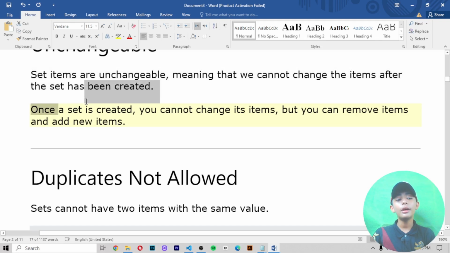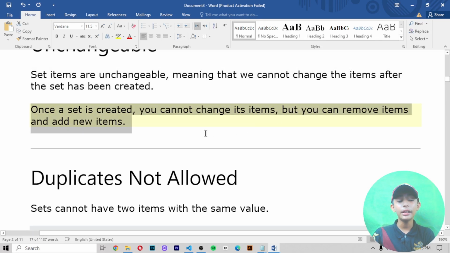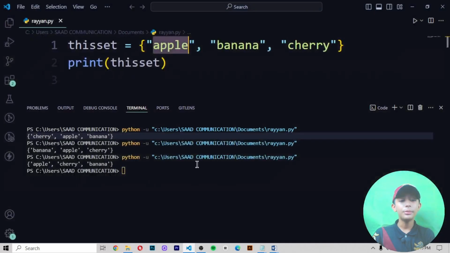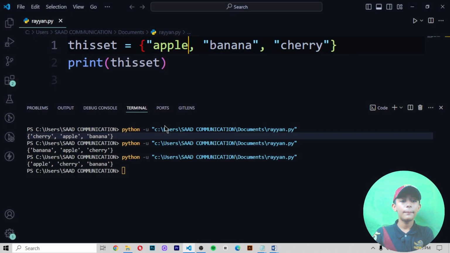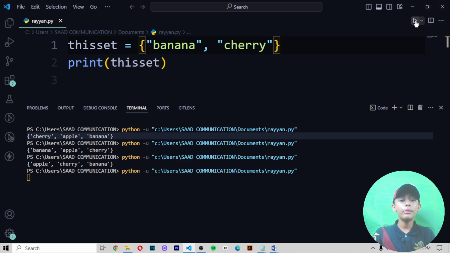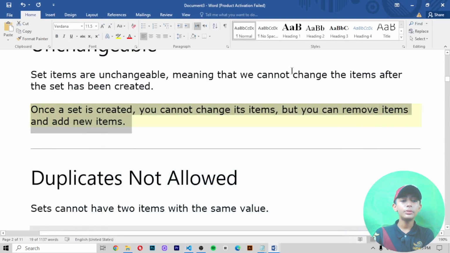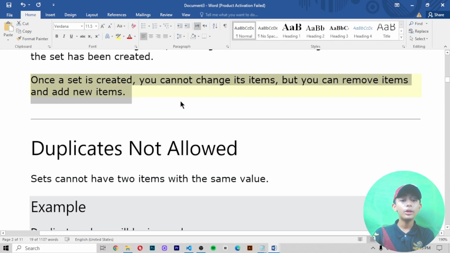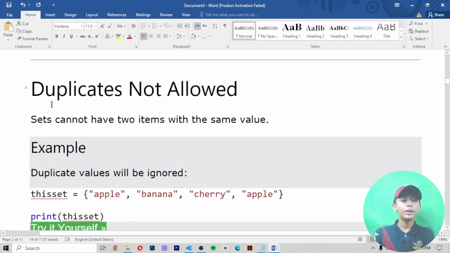Once a set is created, you cannot change its items, but you can remove items and add new items. You must know this. Let me show you how. Here you can see it: you can add new items and remove items, but you cannot change its items.